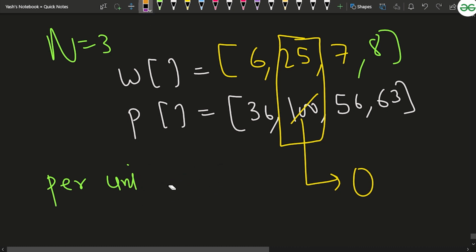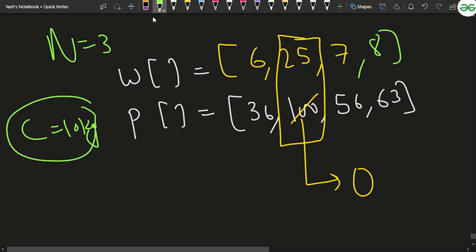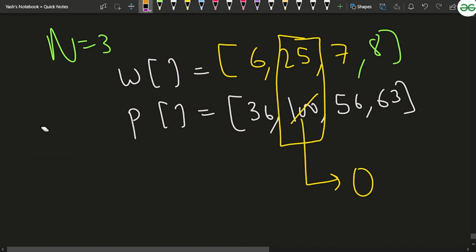Basically you will see how much per 1 kg of weight, let's say if it's in kilograms, what is giving you the maximum profit. Let's say your capacity is at most 10 kg, so you will like to have those 10 kg of weights that will give you the maximum profit. And how will you choose it? How can you determine the per unit profit?